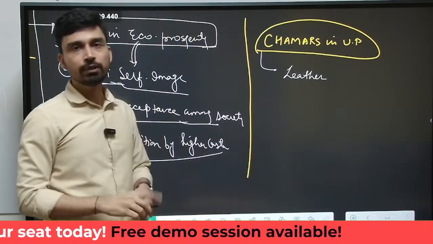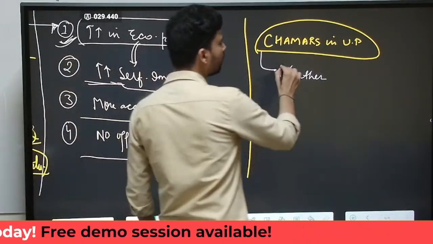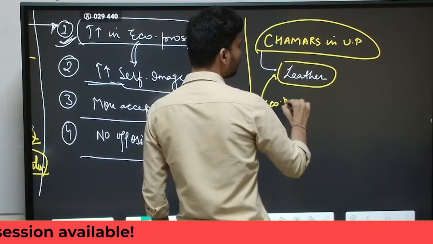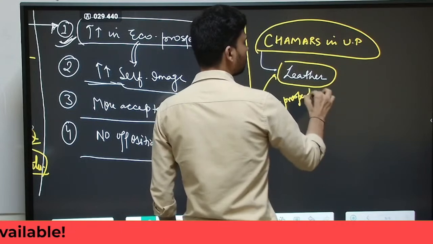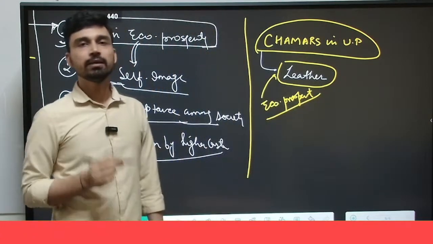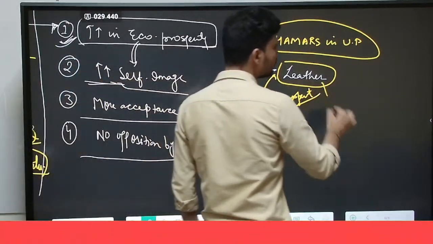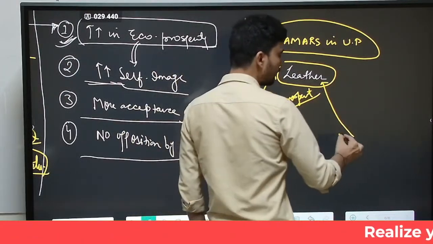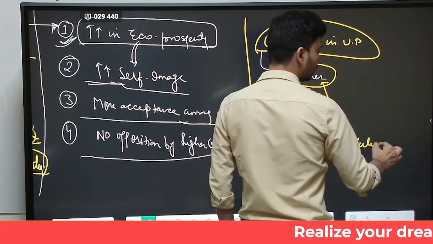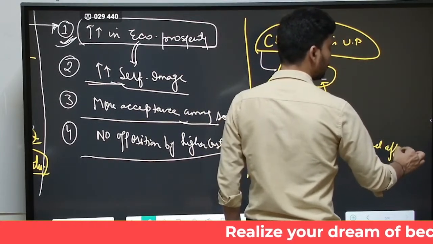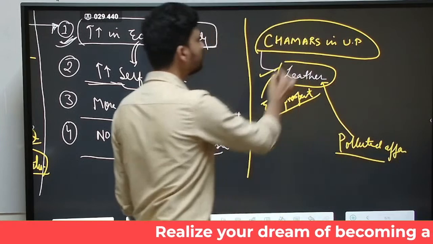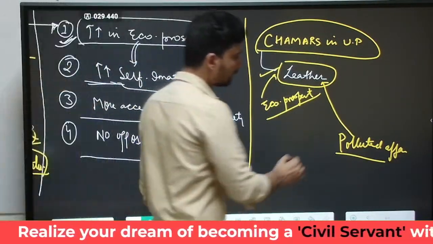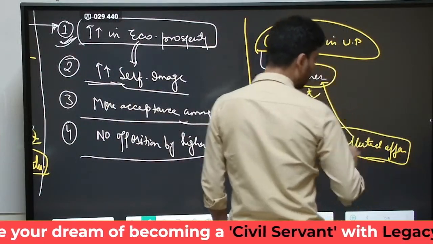And after India got independence, this caste also got huge economic prosperity in the leather business. But there is a problem. The leather business, in traditional Hindu society, is considered a polluted affair. Anyone dealing with leather, with the skin of a dead animal, is engaged in an activity considered polluted.